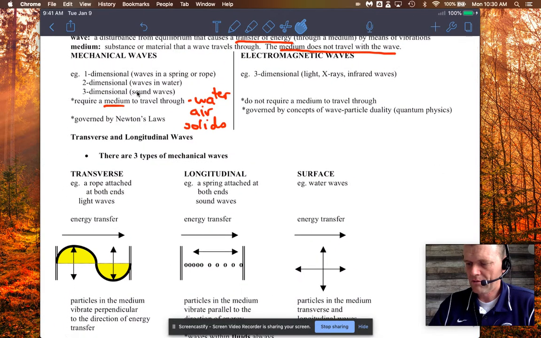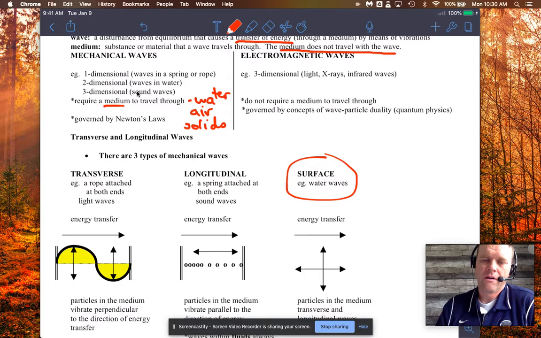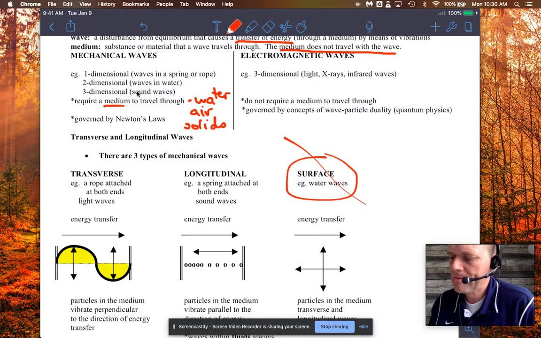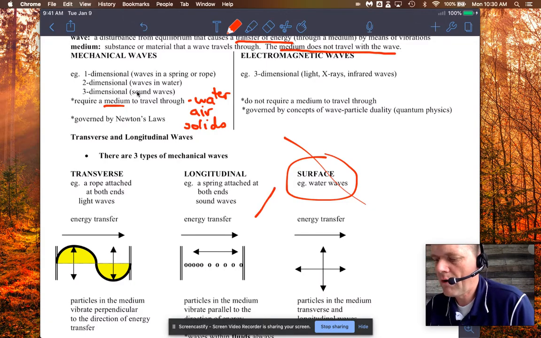So these notes really focus on the two that I want you to know. We really don't need to know the surface waves, although we study those, and when you think about waves, that tends to come to your mind. If you think about surfers or waves crashing on the beach, you tend to think of what we're looking at as the surface water waves. But so the two waves that we need to know are transverse and longitudinal.